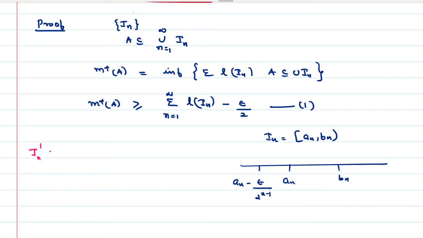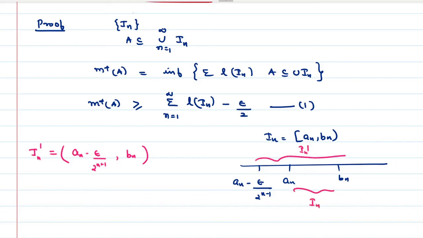IN dash is equal to what? AN minus epsilon by 2 raised to n plus 1, comma BN, open interval. See, this is the interval IN dash and this is the interval IN. Is it right?